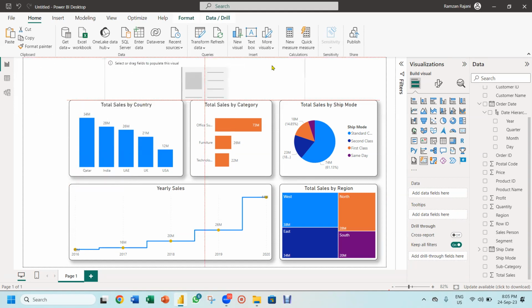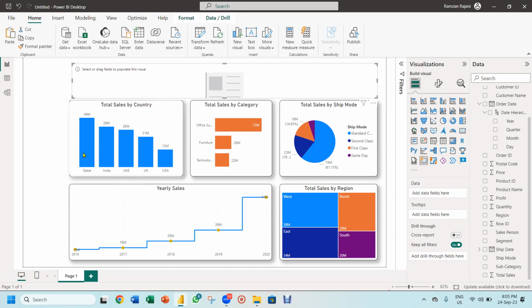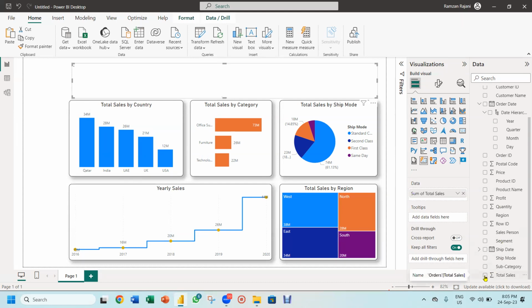I will just put it over here and then I will arrange it on the left hand side after a few minutes. First, let's create it over here, simple way. So in this, I wanted to show total sales. So here Qatar sales, India, UAE, UK, US, right? So I wanted total sales over here. So I will come over here and I just click on total sales. And when I click on total sales, do you see total sales has come?